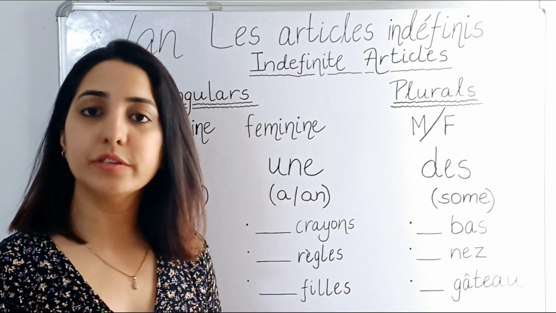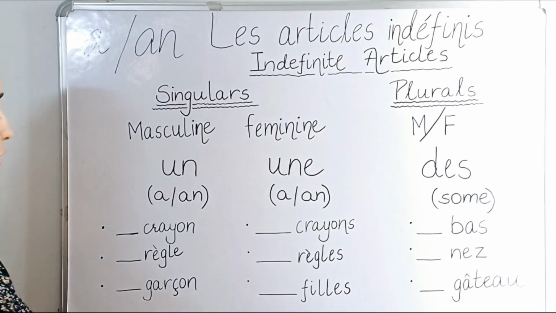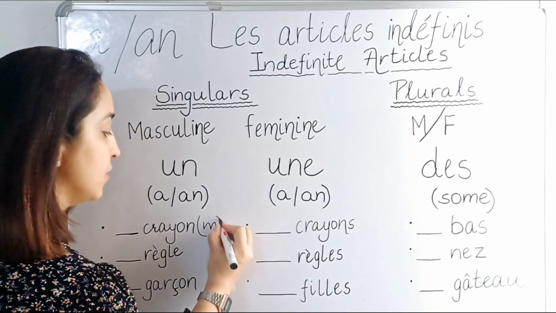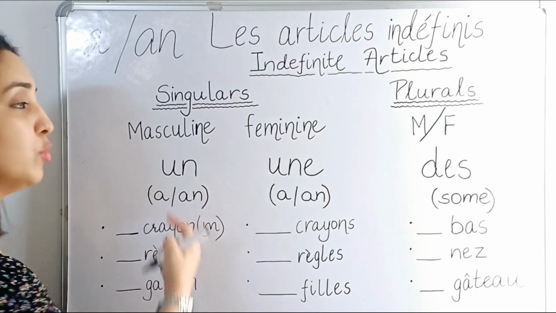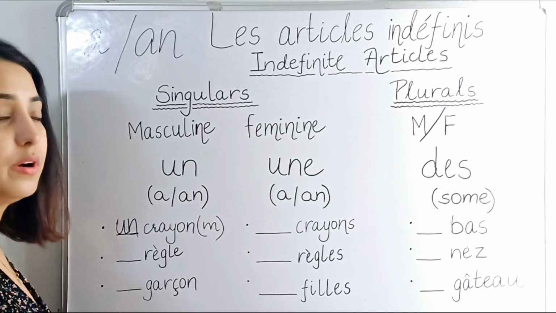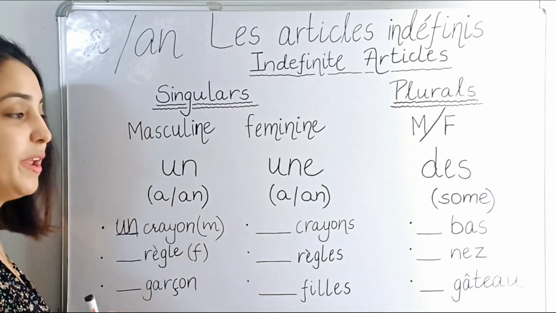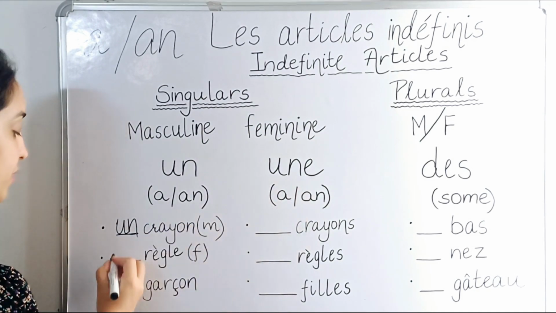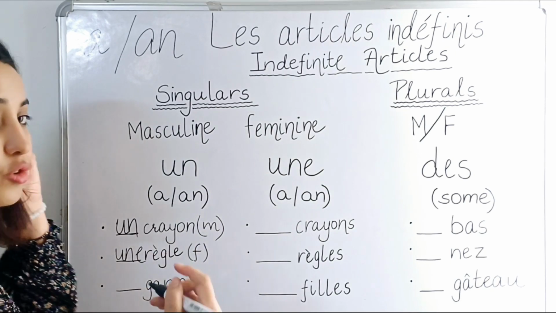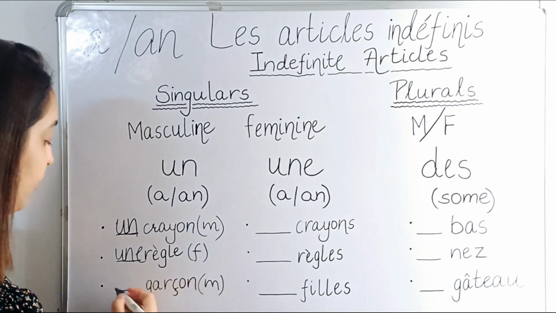So let's learn further this topic with a few examples. First we have crayon. Crayon is masculine, singular, so we will use un crayon. Then we have règle. Règle is a ruler, feminine. We will use une. Then we have garçon. Garçon is boy. One boy, masculine. We will use un.